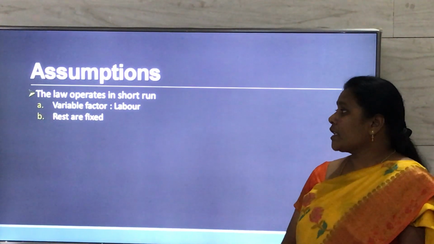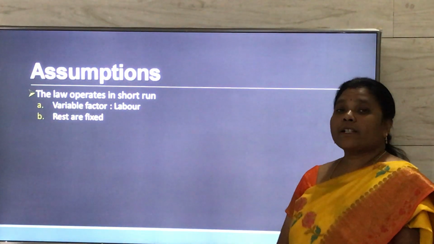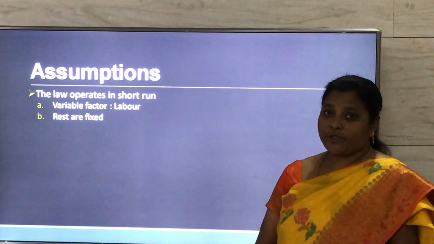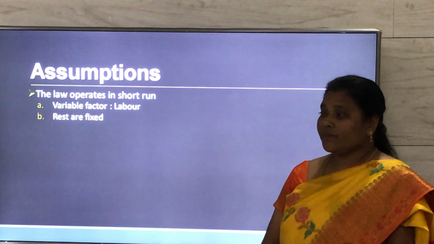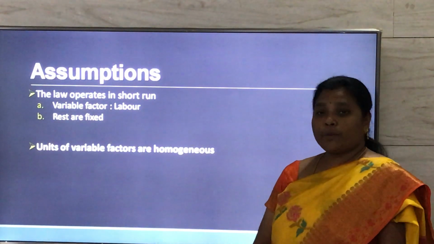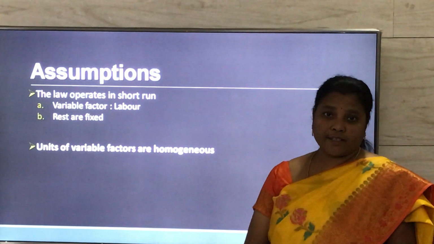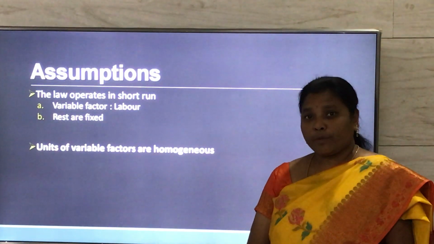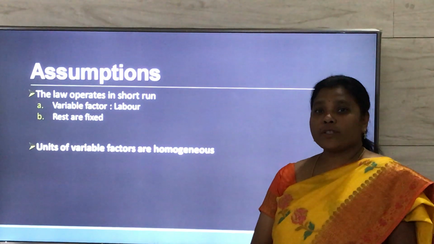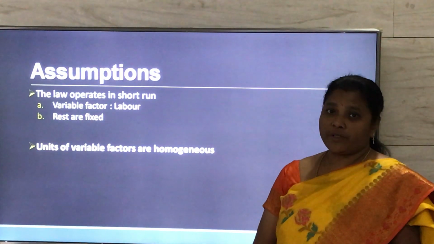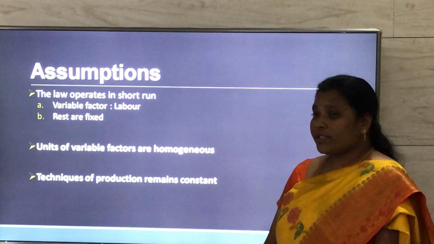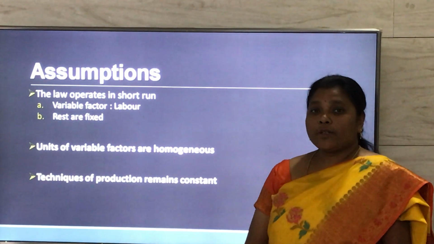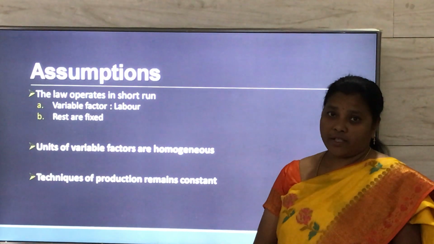In the case of the law of variable proportion, the factors of production are classified into two types, variable factors and fixed factors. And the units of variable factors are homogeneous. That is, the number of laborers employed, the quality of the laborers remains homogeneous. And not only that, the state of technology remains constant.